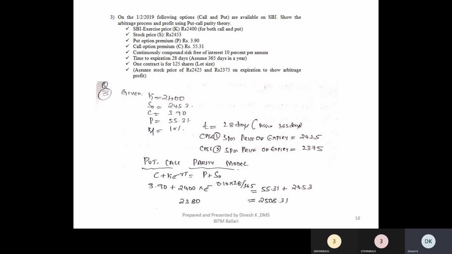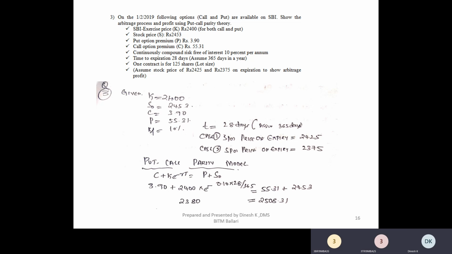The other interesting thing in this problem here is, assume the stock price of 2,425 and 2,375 on the expiry of the contract. So as we have done till now, any doubt?